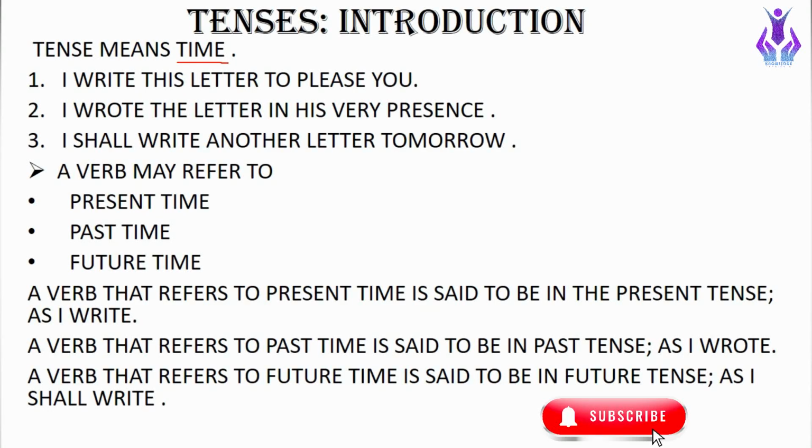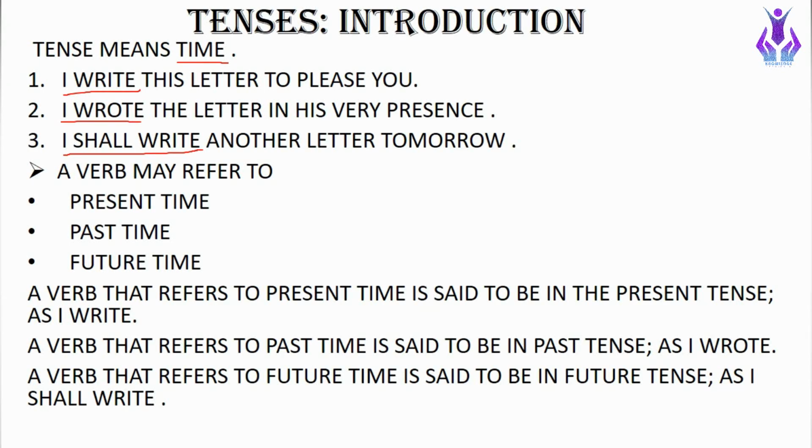So we will take it from the example: I write this letter to please you. Here, I write. The next one is, I wrote the letter in his very presence. So, I wrote. And, I shall write another letter tomorrow. So here, I shall write. These are three verbs. So a verb may refer to present time, past time, or future time.